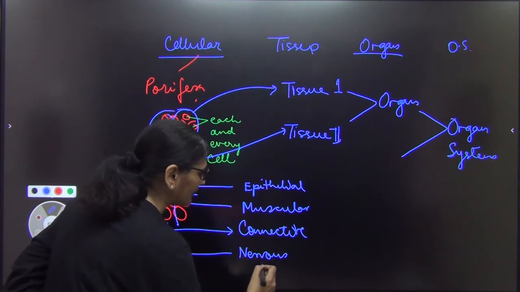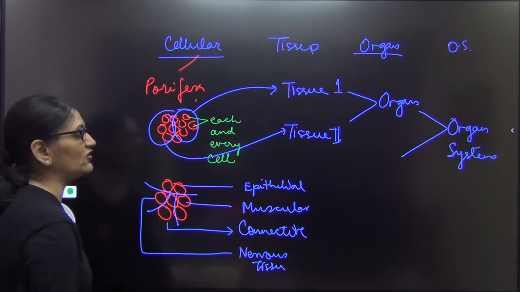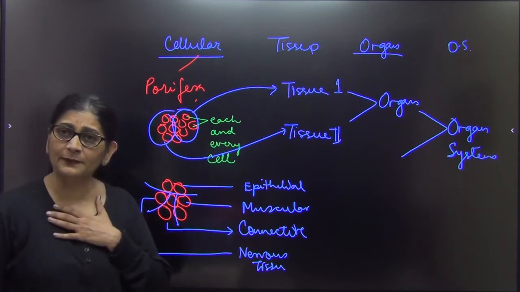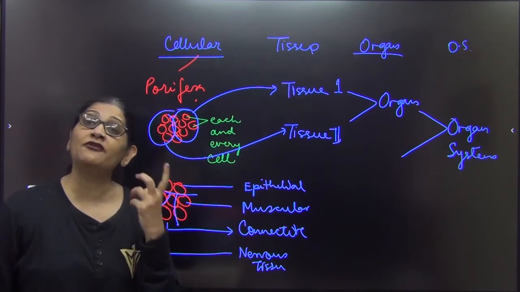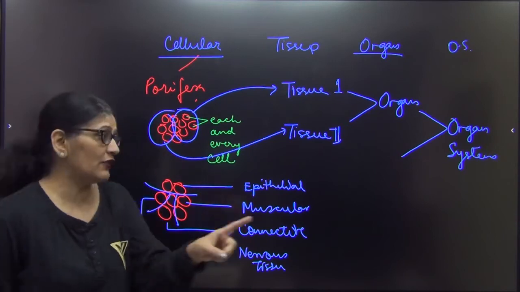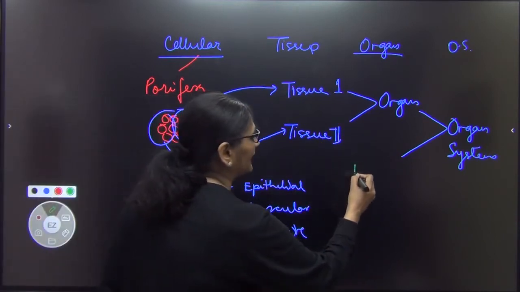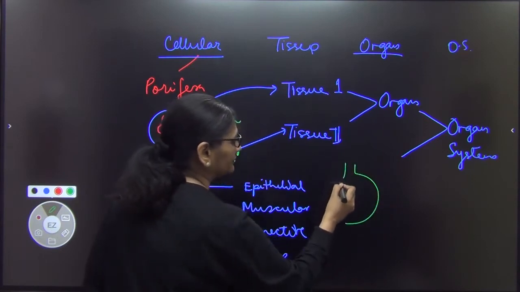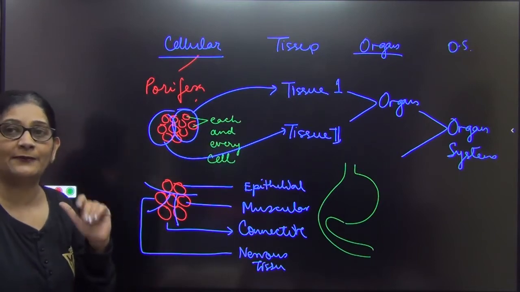Now you can see, we have a group of cells, but there has been a division of labor. So in human beings, we have 4 types of tissues. Now when all the 4 tissues get together to do one work, we call it an organ. So I'll give you an example. Say in human being, stomach is an organ, right? Stomach is an organ.